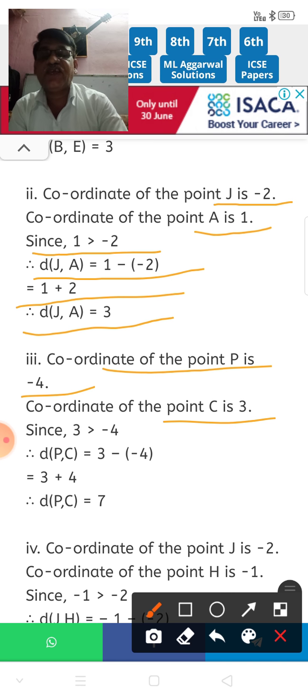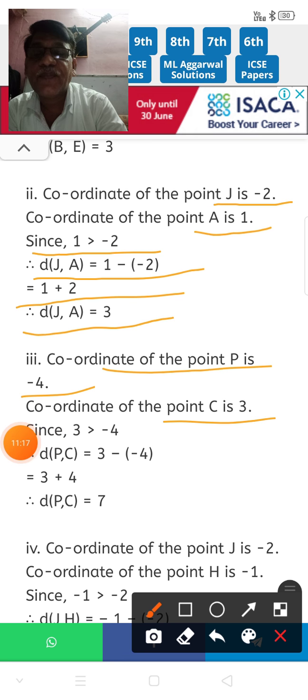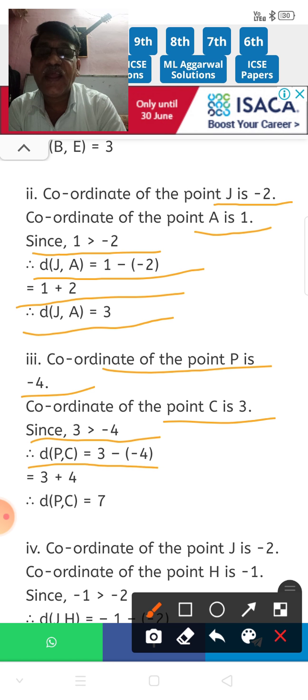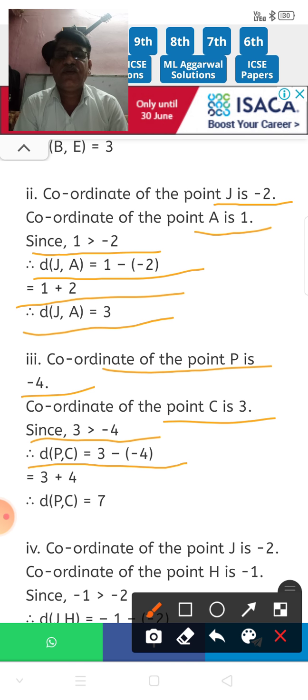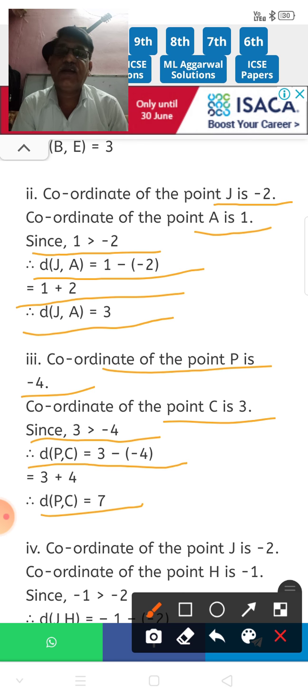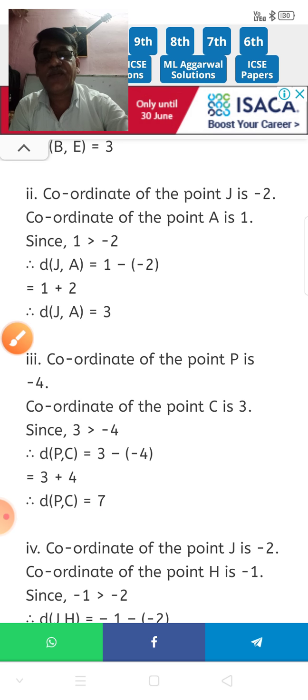So since 3 is greater than minus 4, distance PC is equal to 3 minus minus 4. So it is 3 plus 4, meaning distance PC is equal to 7. Distance PC is 7 units. Right?